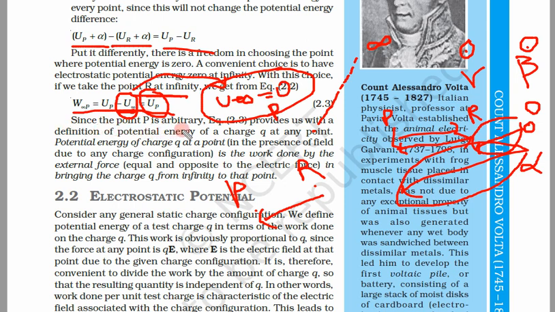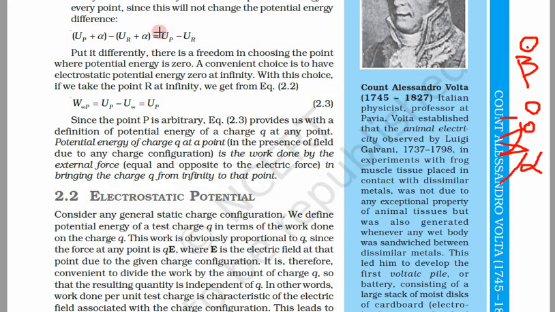Since the point P is arbitrary, again P is also our choice, with equation 2.3. So what is equation 2.3? This is equation 2.3. This provides us a definition of potential energy of Q at every point. So what is the definition of potential energy? It is from here.